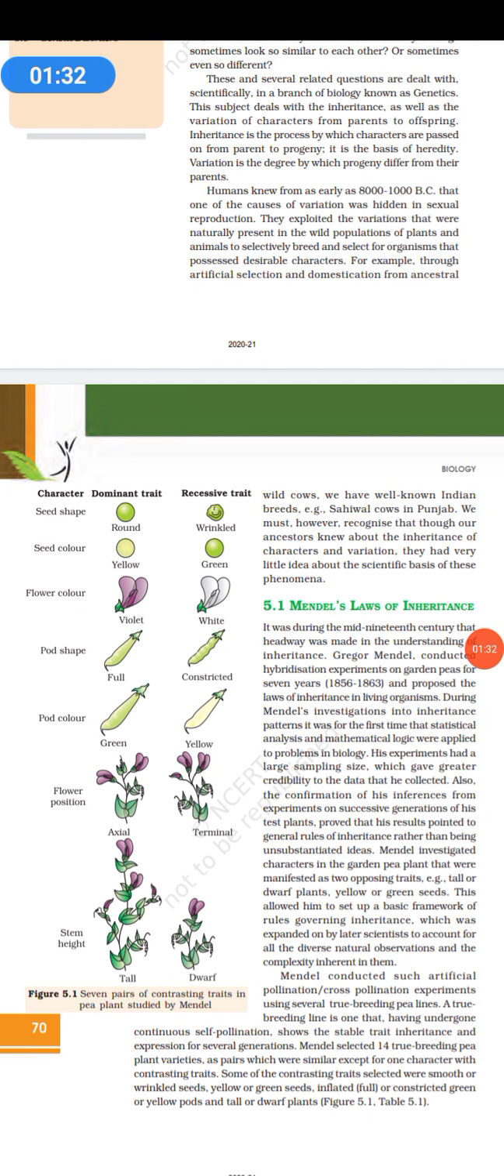Now, if I talk about proper characteristics, through artificial selection and domestication from ancestral wild cows, we have well-known Indian breeds like Sahiwal cows in Punjab. So there are various inheritances where we wanted specific characters.